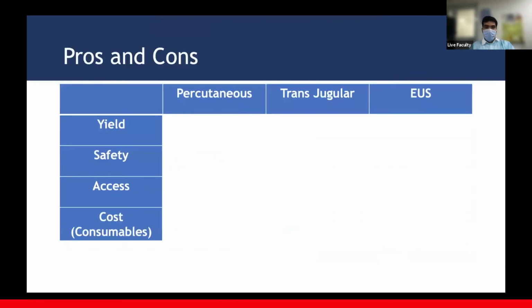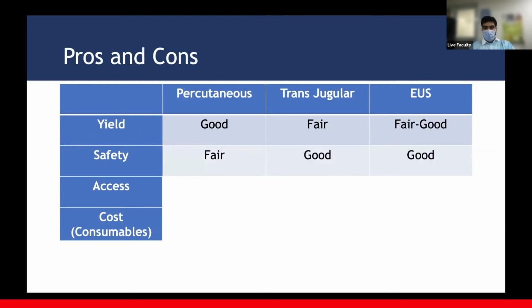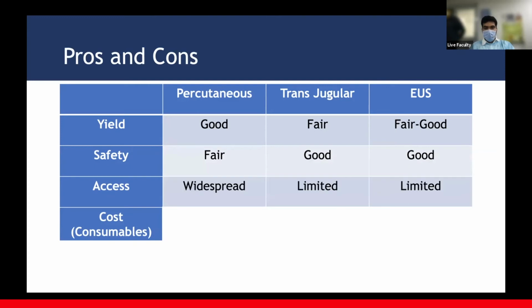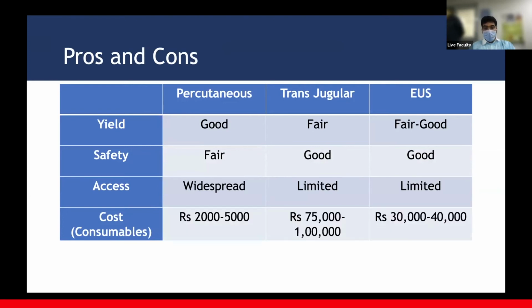So pros and cons. Percutaneous liver biopsies have a good yield. EUS also has a fair to good yield. Safety seems to be good in all. EUS is probably safer than percutaneous. Access to EUS and transjugular both are limited, but here is where the sweet spot is. Percutaneous biopsies are cheaper. Transjugular are very expensive. EUS lies somewhere in the middle.